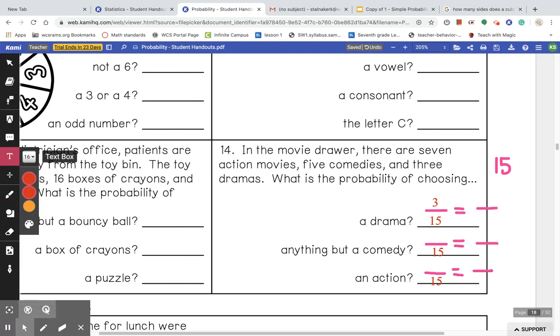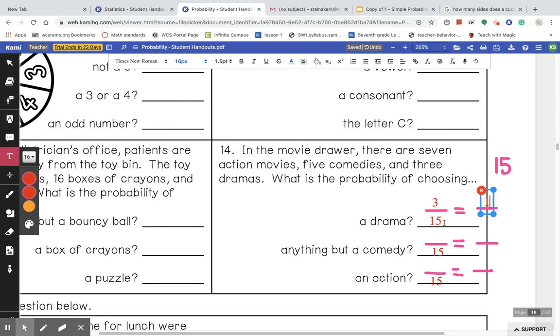All right, 3 over 15 can be reduced if you divide both parts by 3. So 3 divided by 3 is going to give you 1. And then 15 divided by 3 is 5. So your answer for that is now 1 over 5.